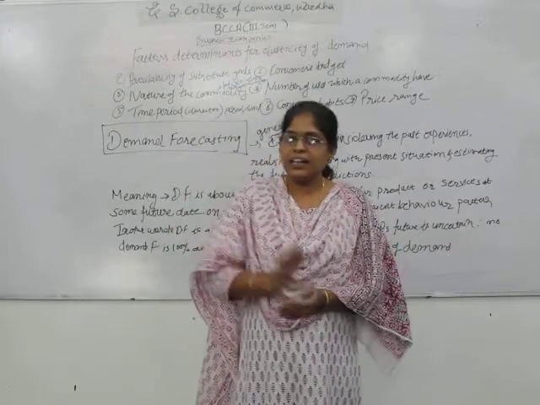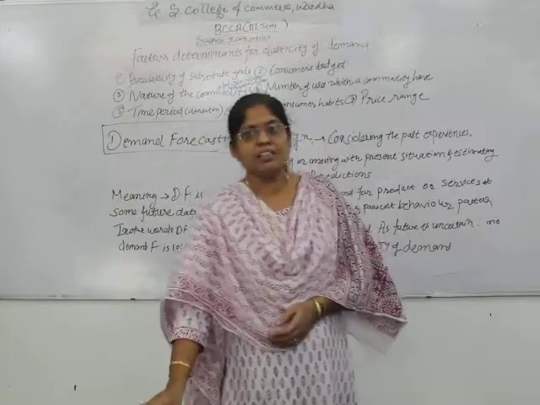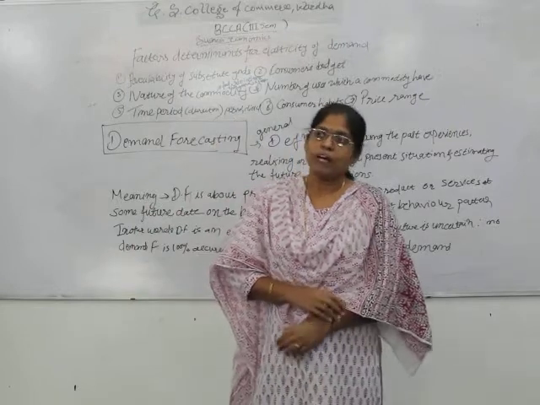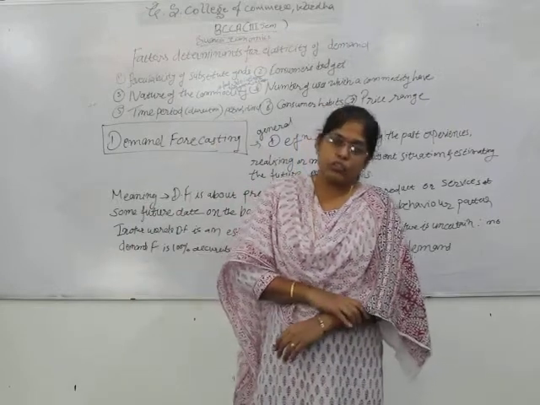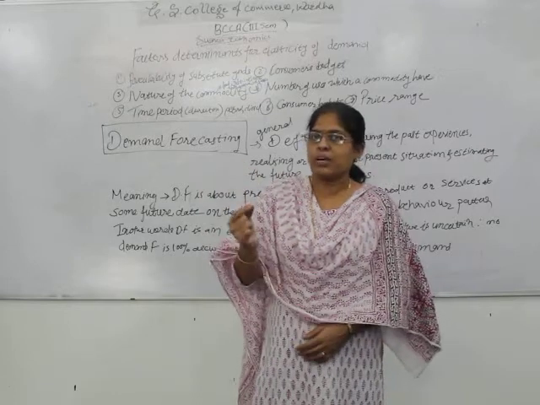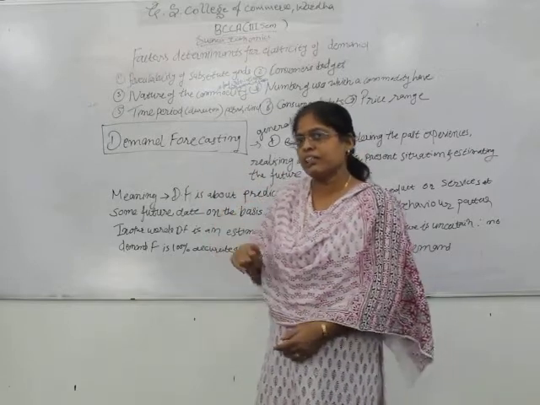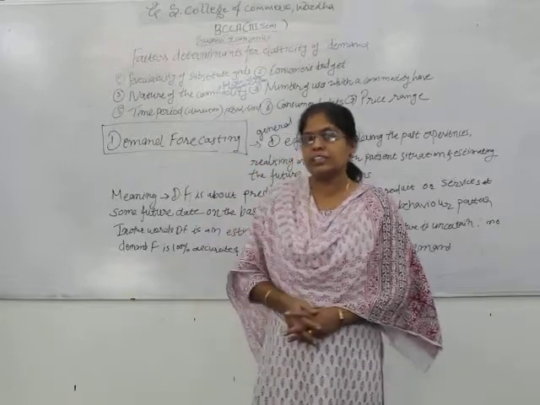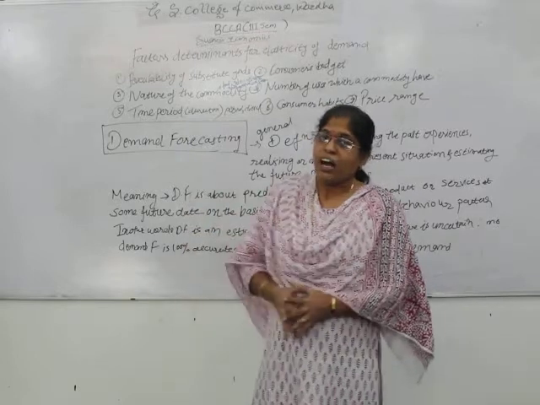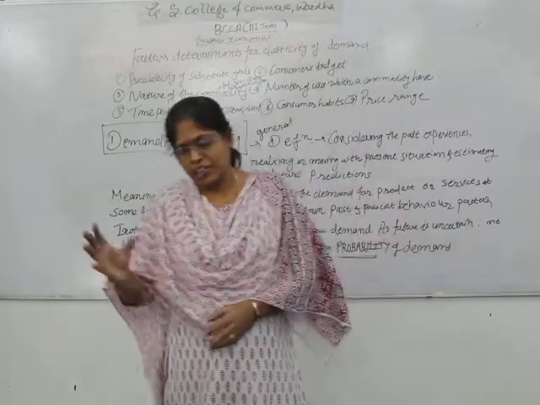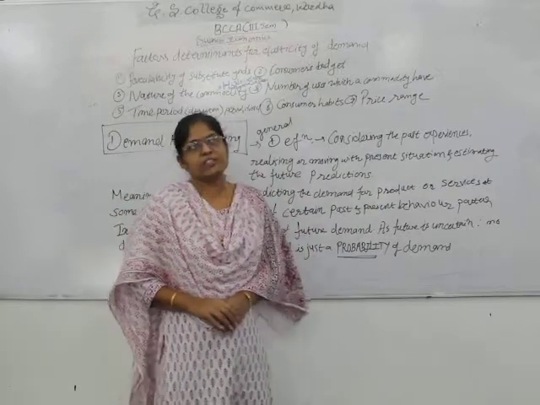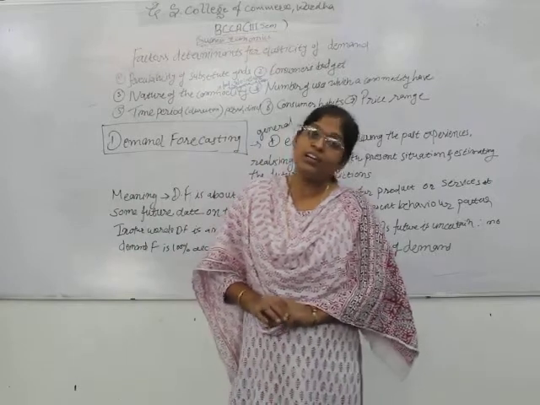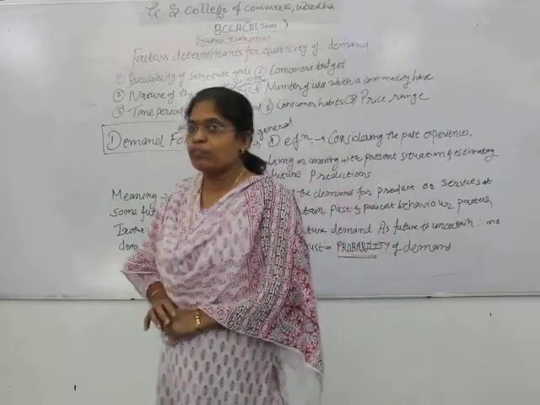Perfectly inelastic, perfectly elastic, unit elastic, relatively elastic, relatively inelastic. All the types we have covered and seen, and we have taken different examples also. When there is a small change in price, how is the quantity demanded affected? If there is a large change, a big change in the price, then how is the quantity demanded affected? All that we have seen in earlier sessions. In the last type, perfectly elastic demand, we have seen the example of vegetables or fruits also.